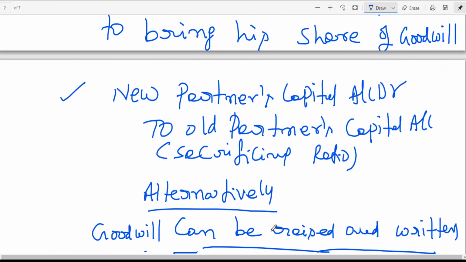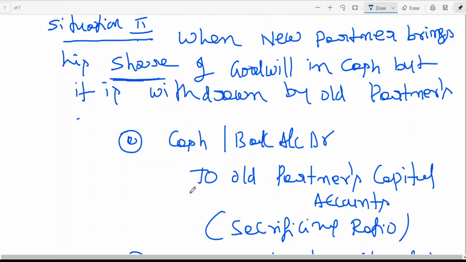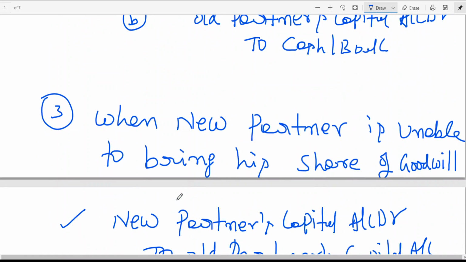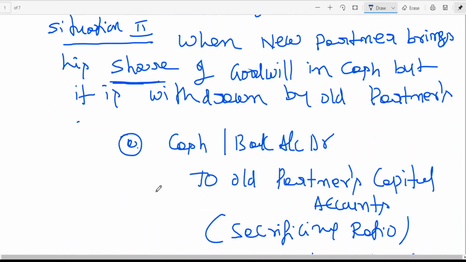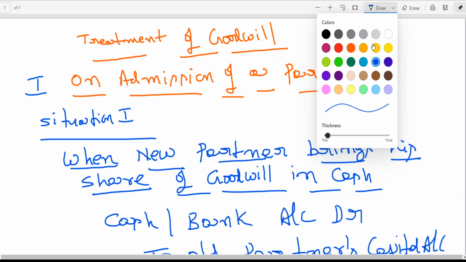Here, whatever we have seen here, when new partner brings his share here. Suppose 1 lakh is the goodwill, 25,000, you write the entry for this. Here also, when new partner brings his share, I think you should understand here.